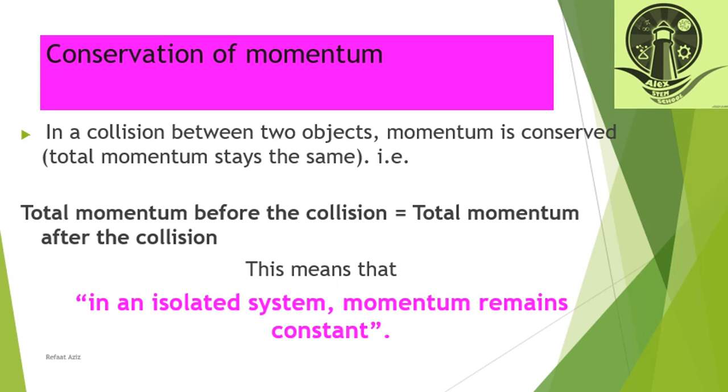Conservation of momentum. In a collision between two objects, momentum is conserved. Total momentum stays the same. It means total momentum before the collision equals total momentum after the collision. This means that in an isolated system, momentum remains constant.